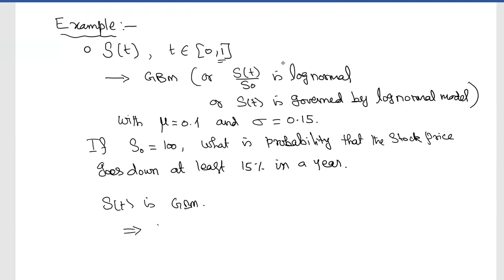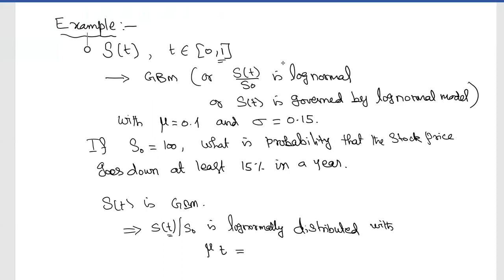That implies S of t by S naught is log normally distributed with the parameters mu t. T is 1, therefore mu is 0.1 and sigma is 0.15 into t.